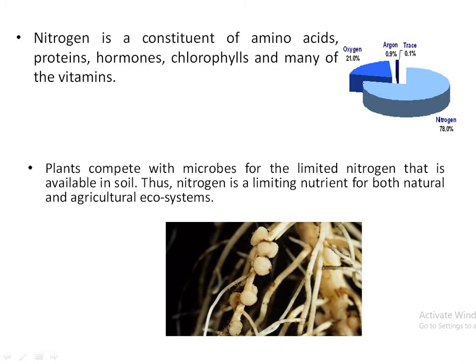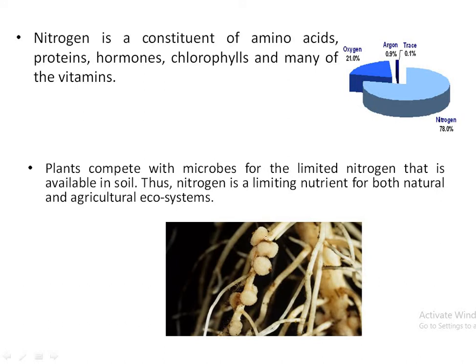And we can see here the plants compete with microbes for the limiting nitrogen that is available in soil. Thus, nitrogen is a limiting nutrient for both natural and agricultural ecosystems.